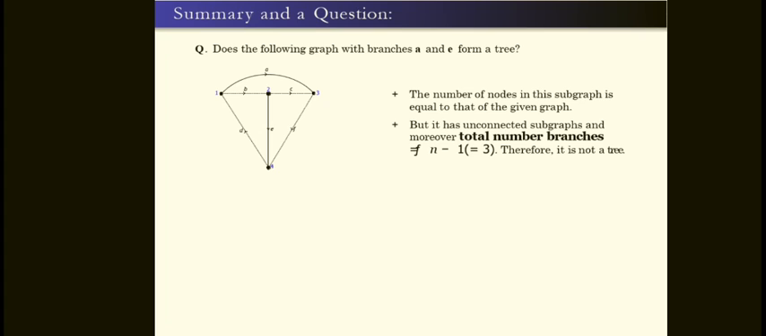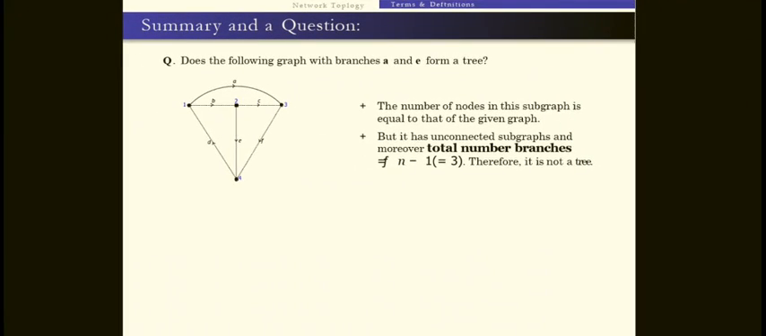Therefore, we cannot get a tree with A and E, because there is a closed loop. If we take like this, 1, 4, 2, 3, this is a closed loop. 3, 4, 2, 1, this is also a closed loop. So therefore, it is not possible to form a tree with the A and E branches.